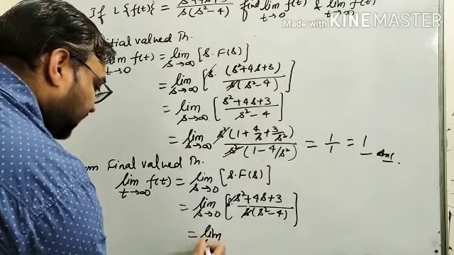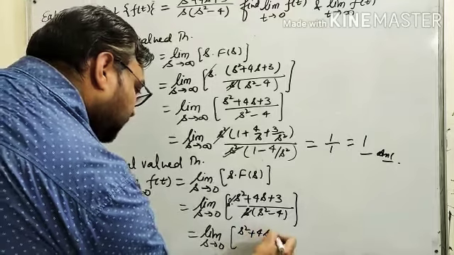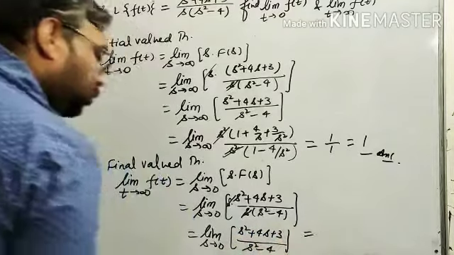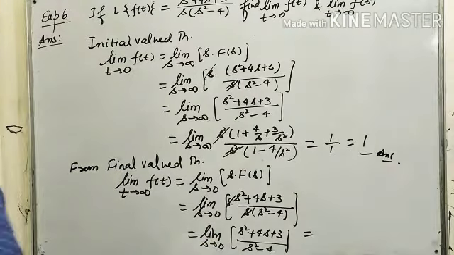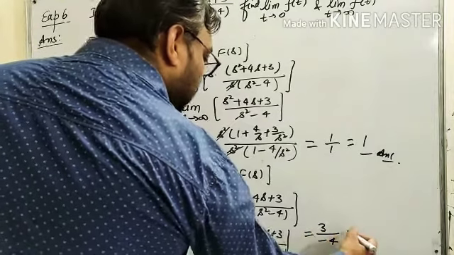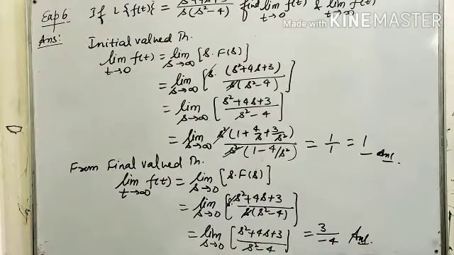Limit s tends to 0 (s square plus 4s plus 3) upon (s square minus 4). Now we can put limit directly in this particular function. So what we get? 3 upon minus 4. This is the required solution for this particular problem.